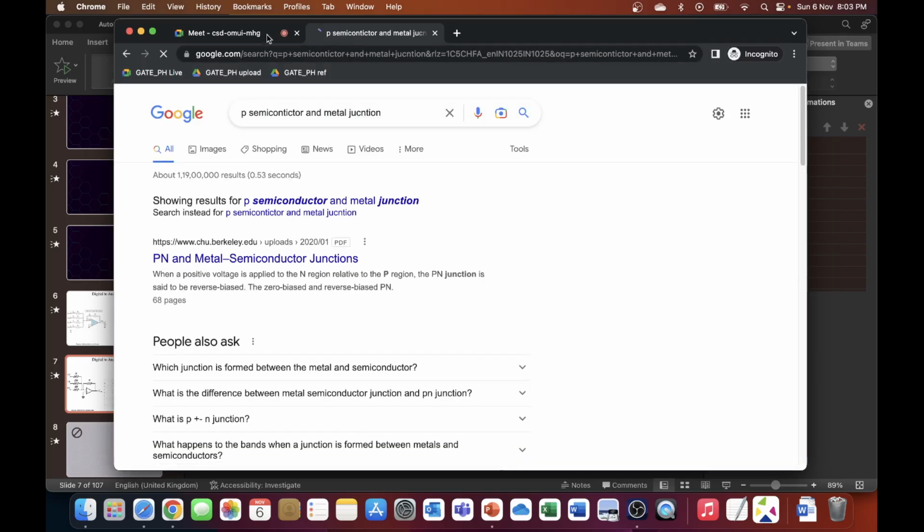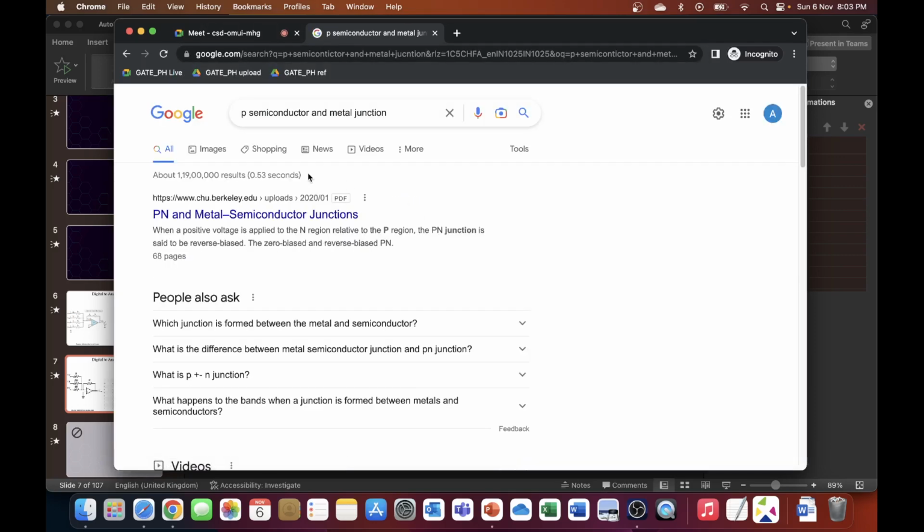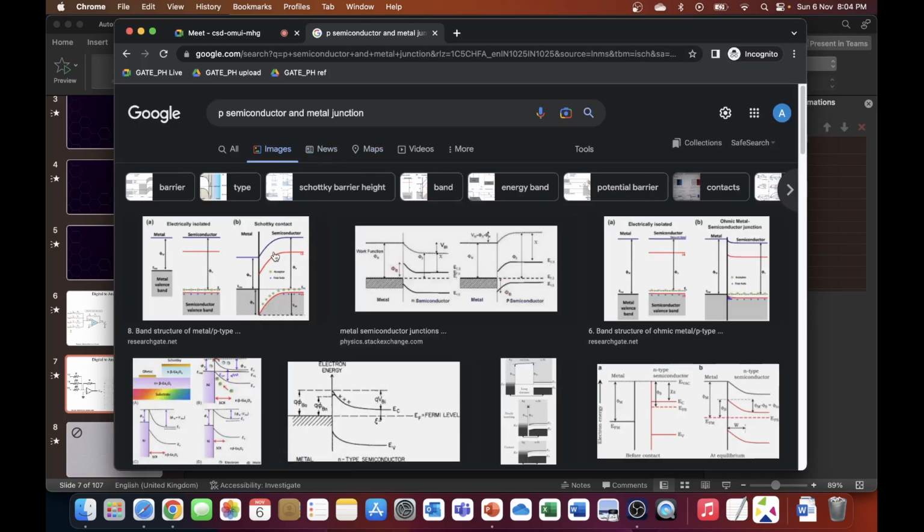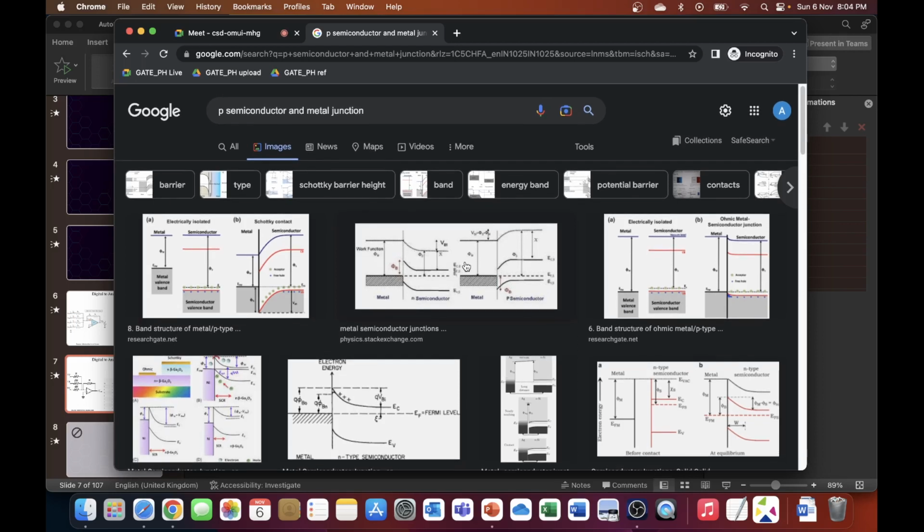So in effect, the P-type semiconductor junction and the metal junction behave more or less like what we saw in the N semiconductor junction, right? It's just that the Fermi level is at a different area. That's the only difference that I can say will arise.